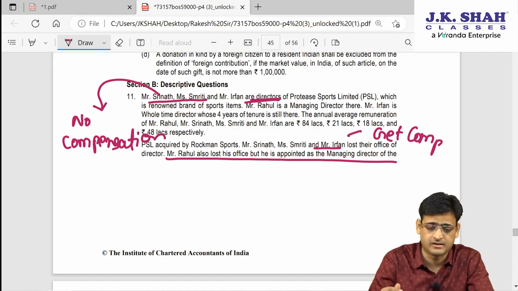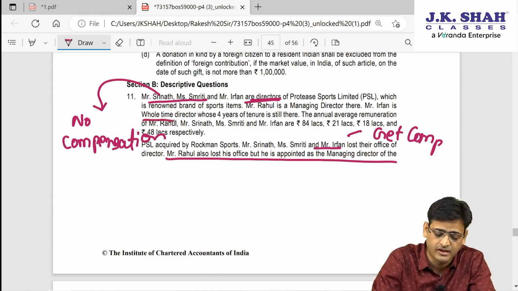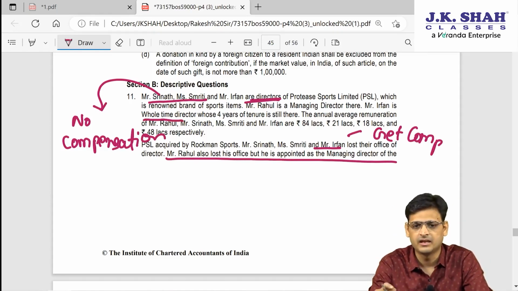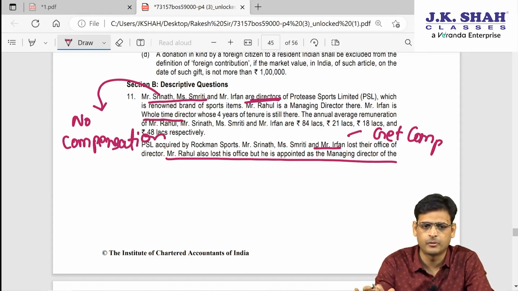Now as far as Irfan is concerned, if you can see, Irfan is a whole-time director, and since he is a whole-time director, he can get the compensation. So this is one point.